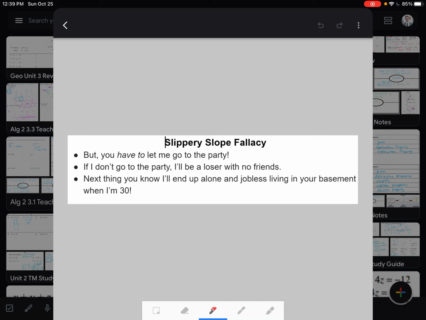So maybe you've seen yourself fall into the slippery slope reasoning before. So you want to go to a party and you start off with a given statement. You have to let me go to the party. And then if you're not allowed to go to the party, maybe you continue with your line of reasoning, your argument here. If I don't go to the party, I'll be a loser and I won't have any friends. So there's your first logical jump. So not going to a party means that we won't have friends. So maybe those things do slightly logically relate.